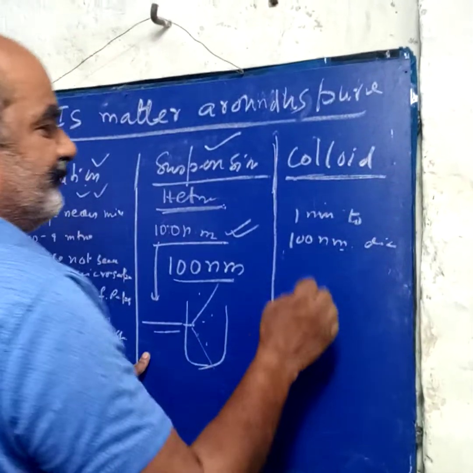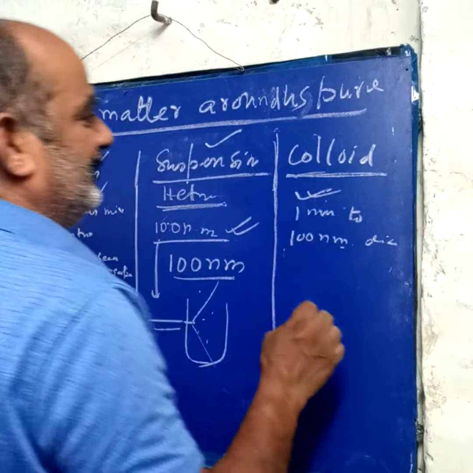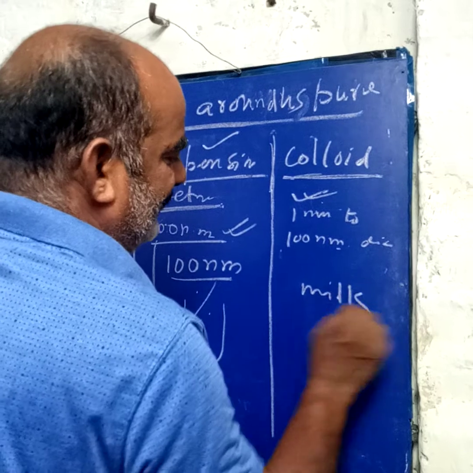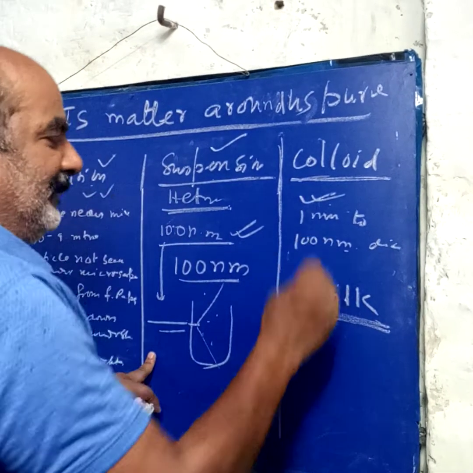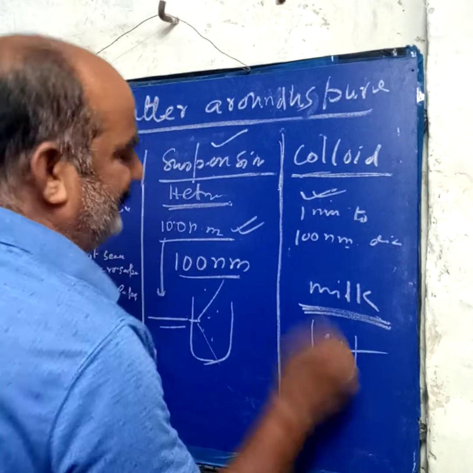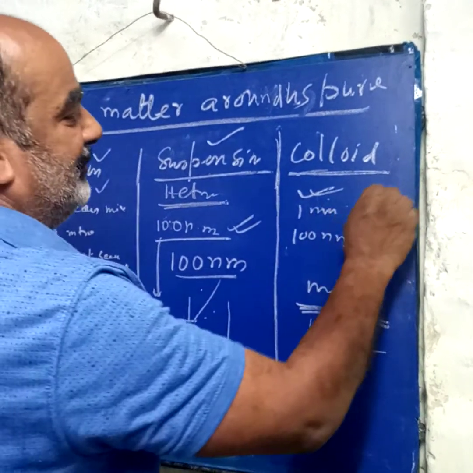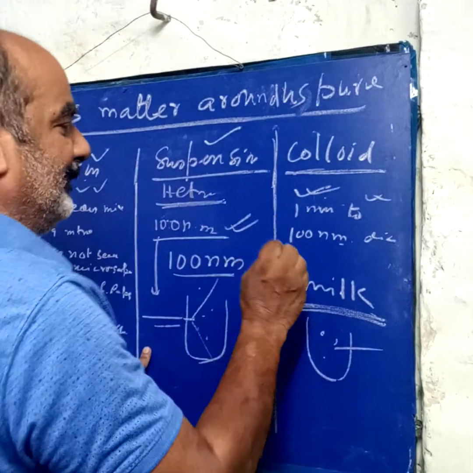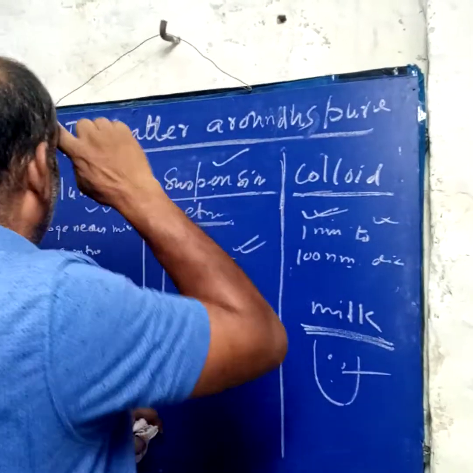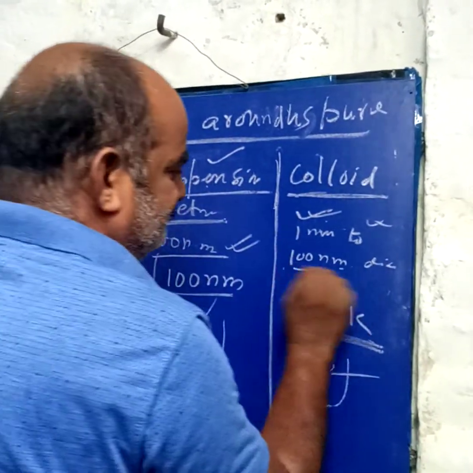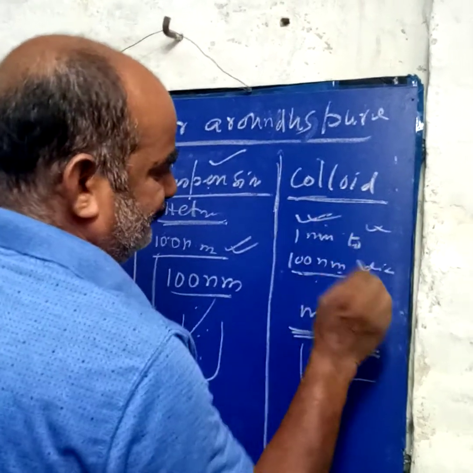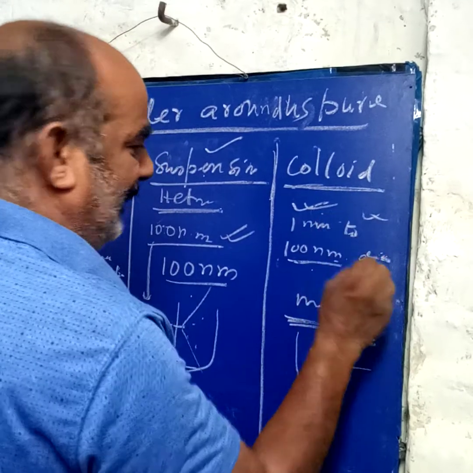Colloid: what we see there looks like a homogeneous mixture, but it is not a homogeneous mixture. An example is milk. In milk, cream is present. But when you see it under the microscope, the cream will be visible. Means it is not homogeneous like a true solution. Its particle size is between the solution and suspension. Colloid means between 1 nm to 100 nm in diameter.